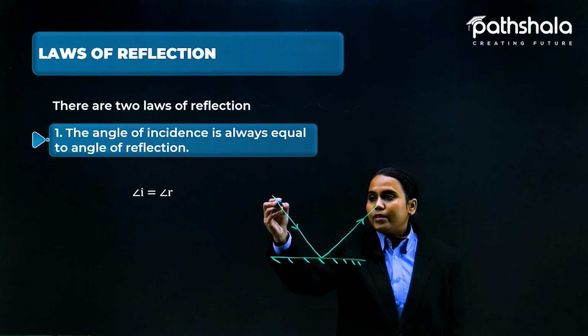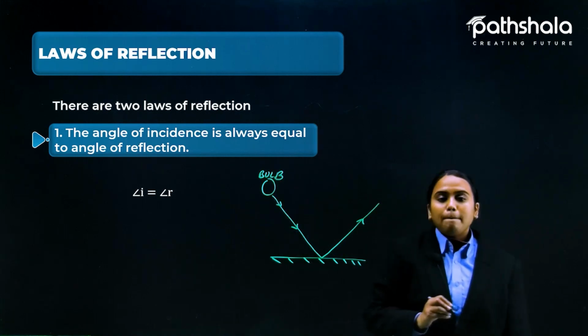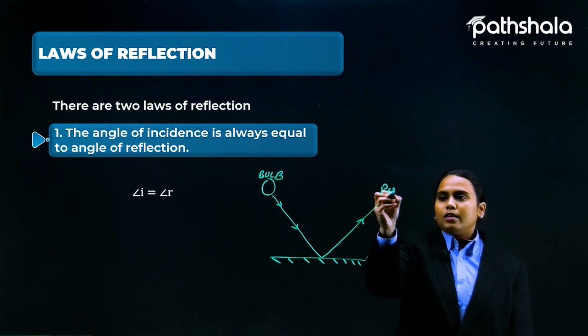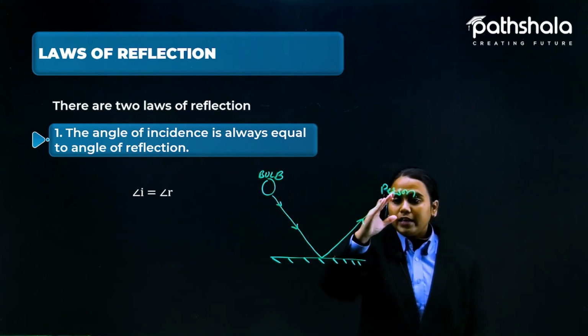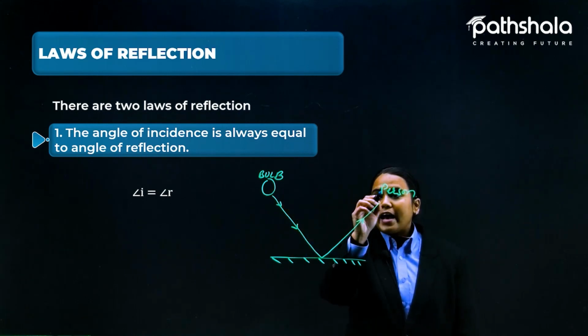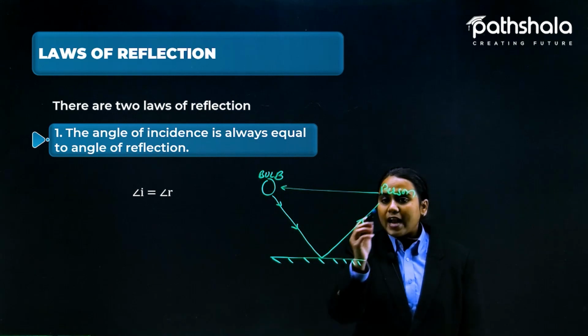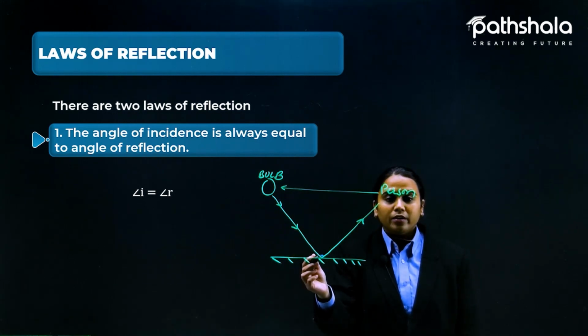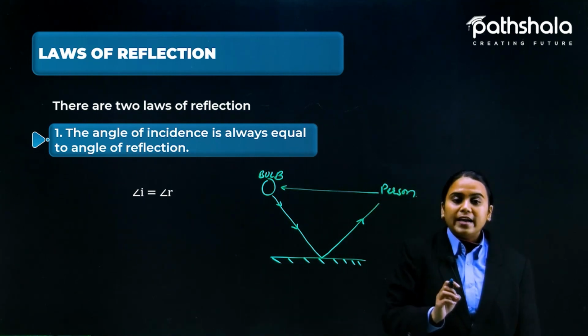Like if something is coming from here, say a bulb, and a person is standing here, the person will get an equal amount of light, whether he is looking directly at the bulb or looking at the mirror. The same amount of light is received by his eyes.